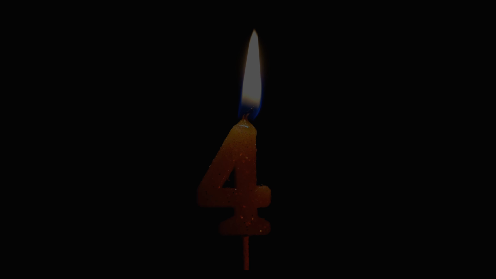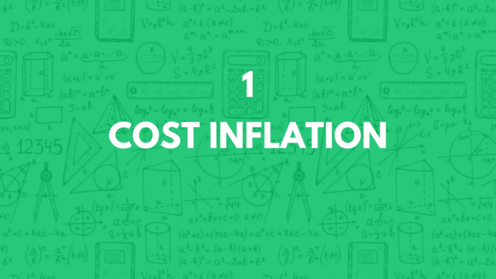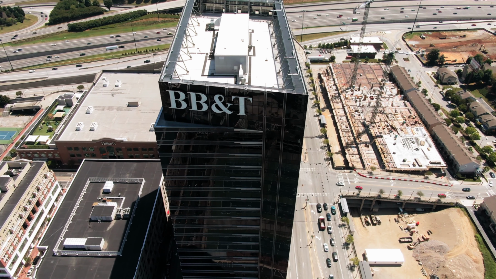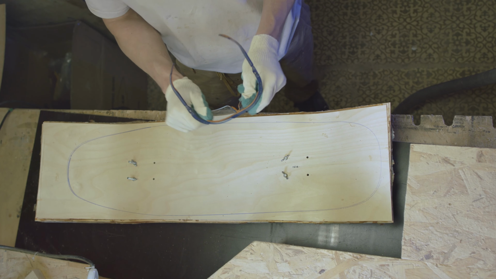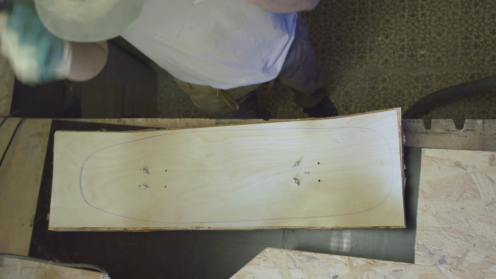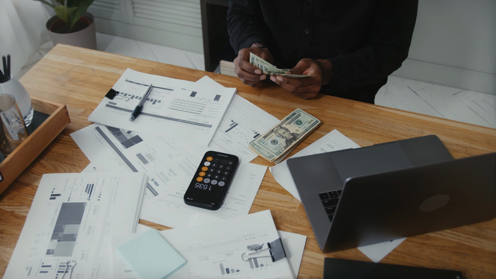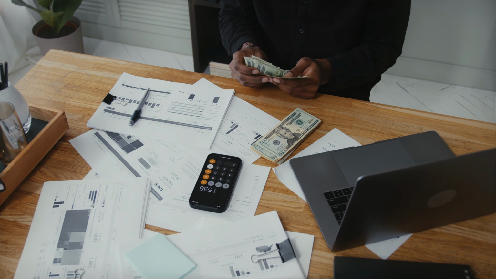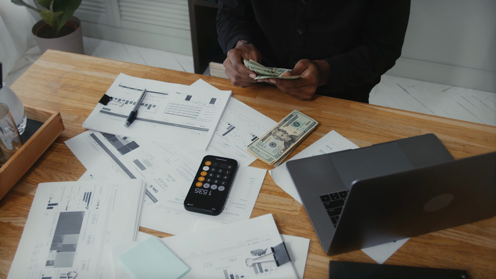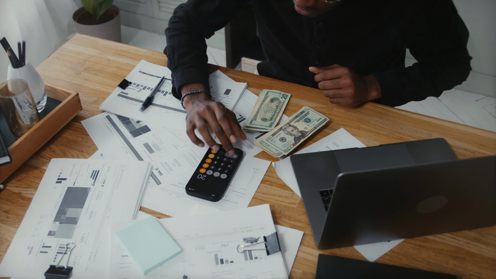Chapter 4. There are 4 different types of inflation. Cost-push inflation. This type of inflation occurs when companies have higher costs to produce goods and services. For example, if the costs of labor, raw materials, or energy increase, then companies will pass on these higher costs to consumers in the form of higher prices. This, in turn, can lead to an increase in inflation.